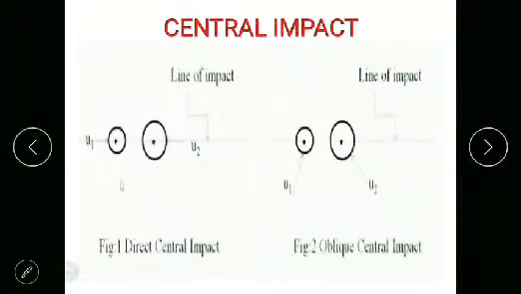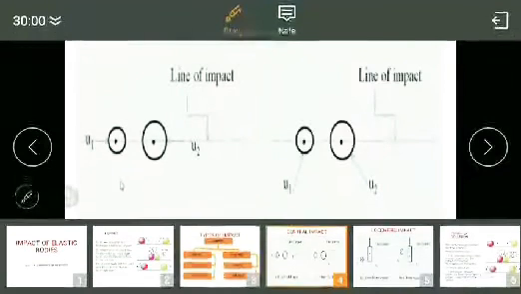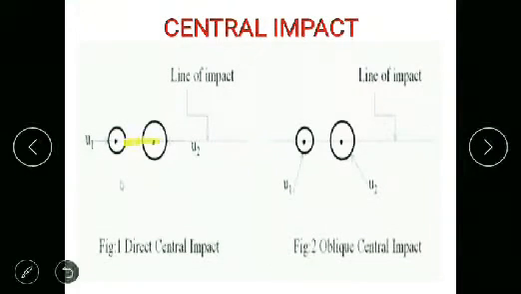So central impact. Central impact means the centers of the two masses lie on the same line. That is central impact. Again, the central impact is divided into direct central impact and oblique central impact. Direct central impact means the velocity of the two masses is parallel to the line of action. It means the direction of motion of these two bodies should be parallel to the line of impact. It's a direct central impact.